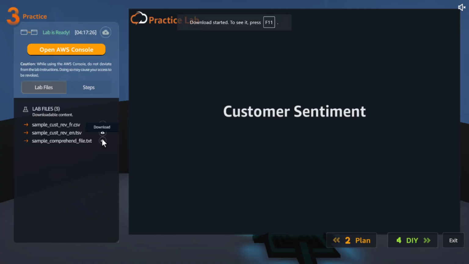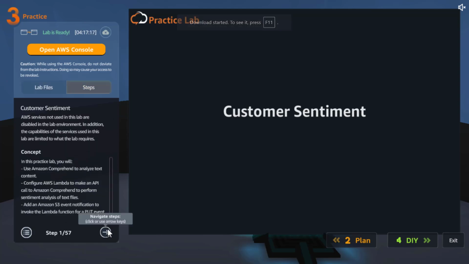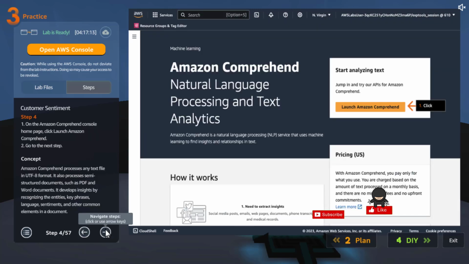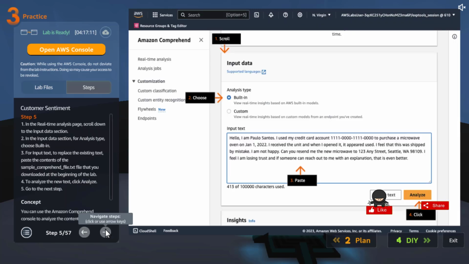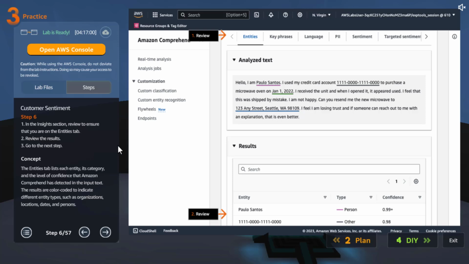Let's download the English file and the sample Comprehend file. Okay, that is done. Let's go to Comprehend, launch Amazon Comprehend. Then let's click on built-in and copy paste this from the text file that they provided. Then click analyze. And the analyzed text looks something like this.